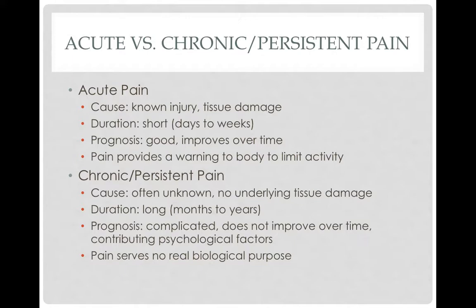To start, it is important to understand the difference between what we call acute pain and persistent or chronic pain. Acute pain is the pain that we have shortly after an injury, such as when we sprain our ankle. In acute pain, there is actual tissue damage due to the injury, and this damage, as well as the body's response to the injury, such as inflammation, is the primary cause of pain. Acute pain will improve over time as the body's tissues begin to heal.